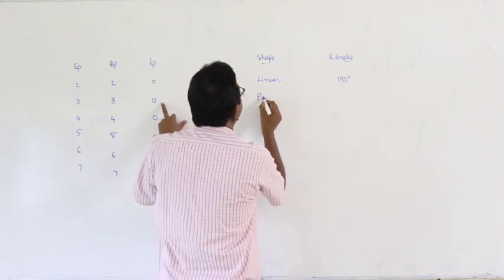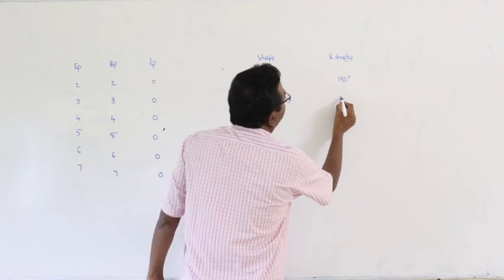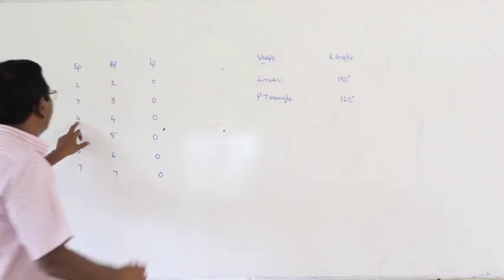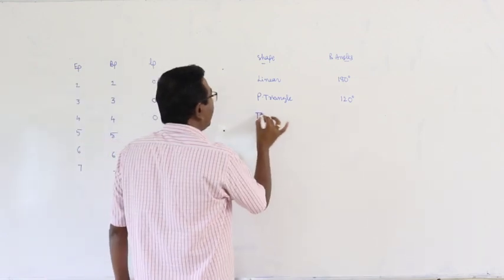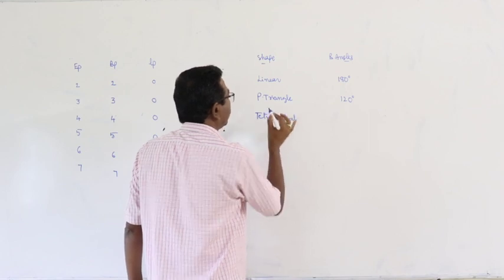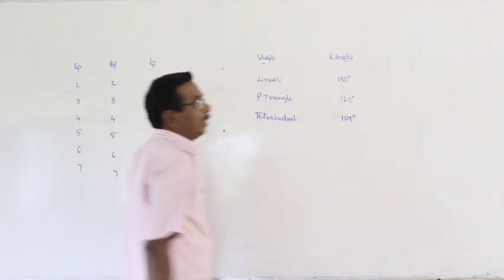This is planar triangle, bond angle 120 degrees. Next, tetrahedral, and this is 109 degrees 28 minutes.